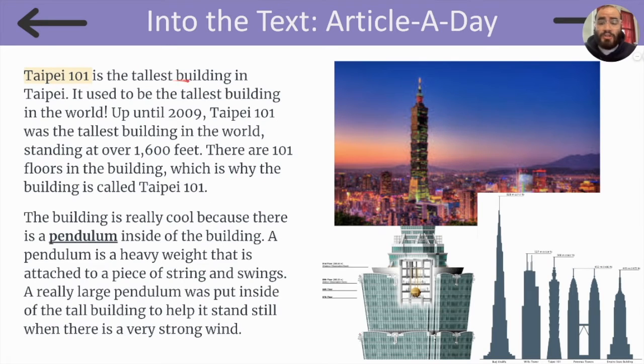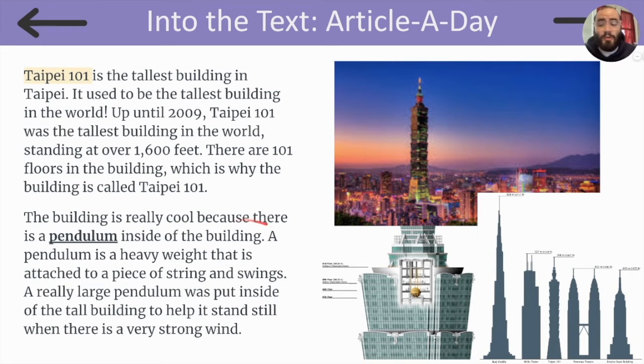Taipei 101 is the tallest building in Taipei. It used to be the tallest building in the world. Up until 2009, Taipei 101 was the tallest building in the world, standing at over 1,600 feet. Look at Taipei 101. What a tall building. It is so much taller than all the other buildings around it. There are 101 floors in the building, which is why the building is called Taipei 101. Look, this is the Empire State Building in New York City, and this is Taipei 101, which is just about an antenna taller than the Empire State Building.